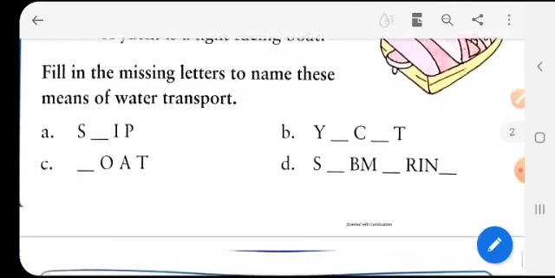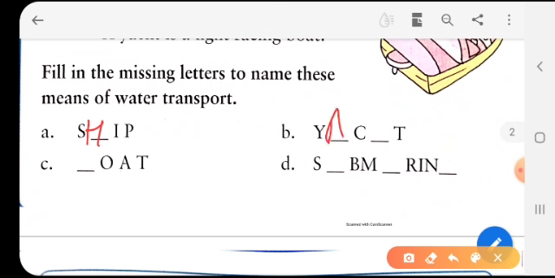Now we have some words over here and we have to fill in the missing letters. So first we have the word ship. So it is S-H-I-P, ship. Yacht, Y-A-C-H-T, yacht. Then the third one is B-O-A-T, boat.